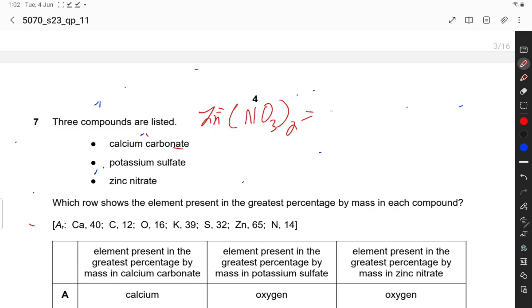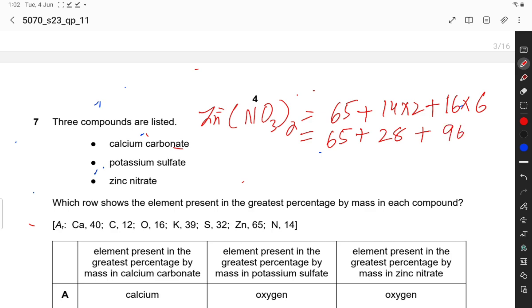First calculate the MR. 65 plus nitrogen 14 into 2, plus oxygen 16 into 3 into 2, which is 16 into 6. 65 plus 28 plus 16 into 6, which is equal to 96.